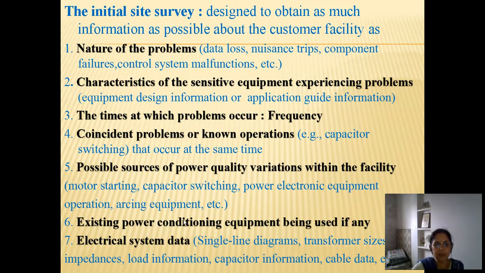There may be a possibility that there is no existing power conditioning equipment. In that case we can suggest one. If it is already there, we can take data for whether it is operating properly and whether it is sufficient for existing conditions.